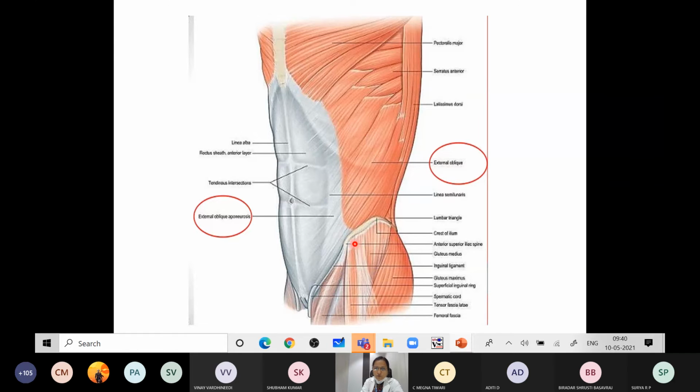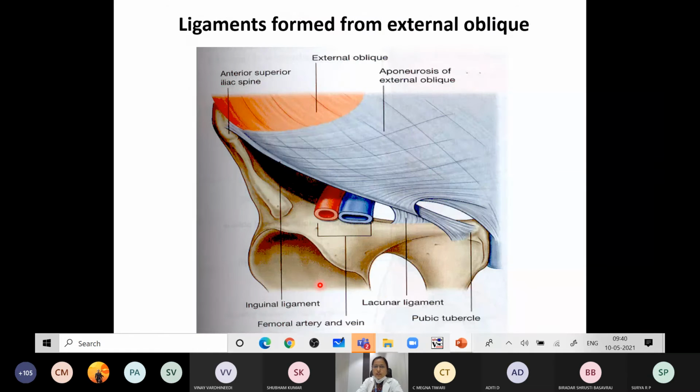This is the whole of the iliac crest, and this is the anterior superior iliac spine. Then just behind that you have the tubercle, 5 centimeters behind. So this is the iliac crest in total that you are seeing, and this will be the inguinal ligament. This is the aponeurosis of the external oblique muscle.